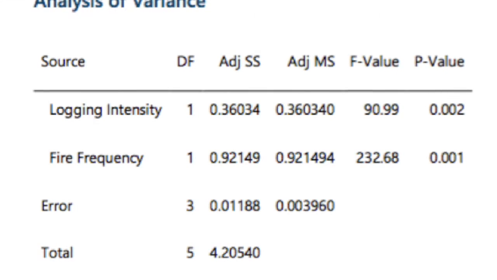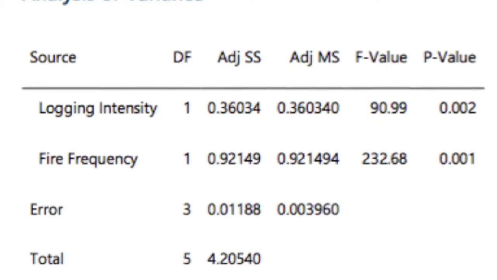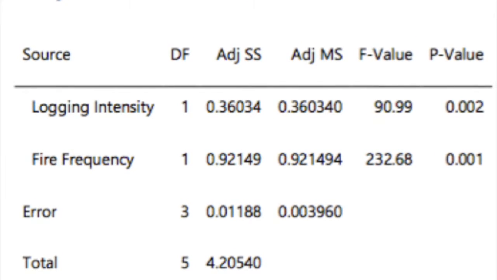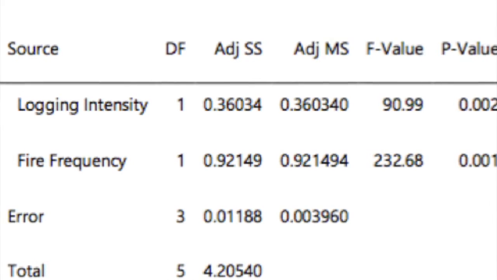As clearly shown in the previous table, there was a major difference between the number of possum events recorded within each site, with more possums showing up in areas that were unlogged and had low fire frequency. Once the data was statistically analysed, it showed that there was a significant difference between the number of events regarding both fire frequency and logging intensity, showing p-values of 0.001 and 0.002 respectively.